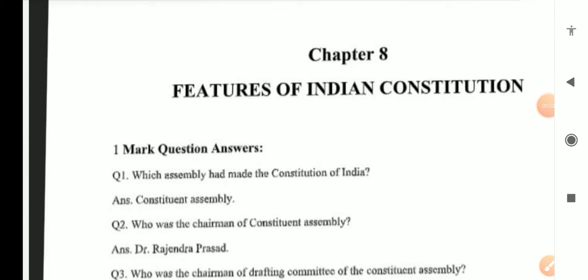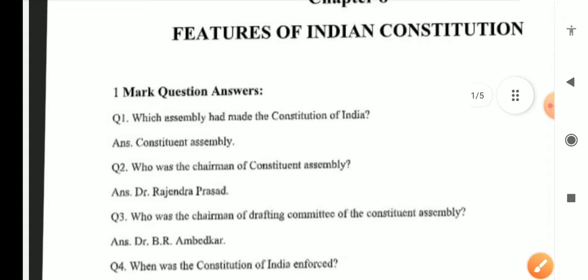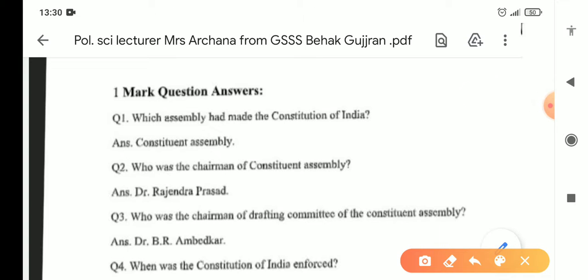In this video we are going to do features of Indian Constitution. Some important questions of 1 mark, 2 marks and 4 marks, questions and answers. Let us begin with the first question. First question is, which assembly had made the Constitution of India? Answer is Constituent Assembly.